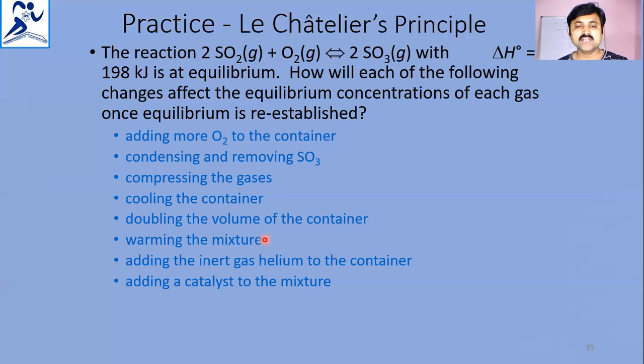Adding the inert gas helium to the container won't cause any change in the equilibrium direction. Another one: adding a catalyst to the mixture. When you add the catalyst, it also won't affect the equilibrium position, but it will help to establish the equilibrium.